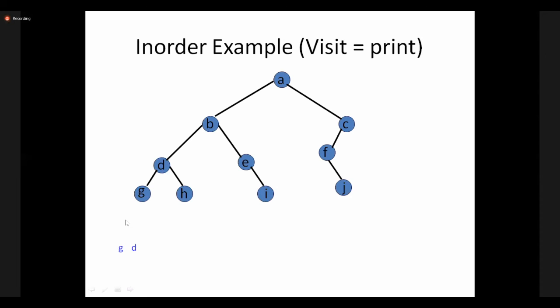No. Then I should print G right now because it is left. First I am visiting left, nothing but G. After visiting left, where should I go? I should go to root. The root of G is D, I am printing. After printing root D, then the right of D I am printing. Then H I should print. Then after printing H, I should go back to D, then I'll go back to B. So the left side part of B is finished because G, D, H is finished.